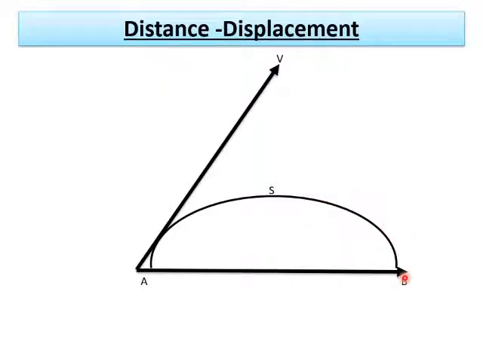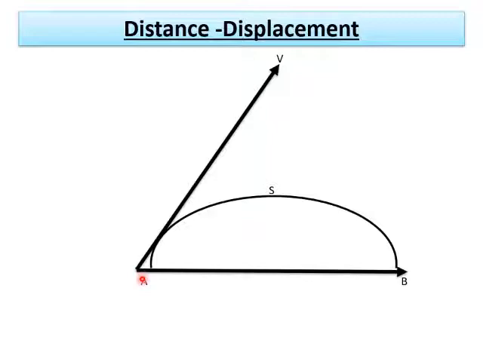Now when you want to know the distance covered by the ball in the air, it is A to S and S to B. So this is the distance covered by the ball, ASB. Whereas when you want to calculate displacement, your final position is B and the initial position is A. So the displacement is AB, whereas the distance is ASB. This is the difference between distance and displacement.